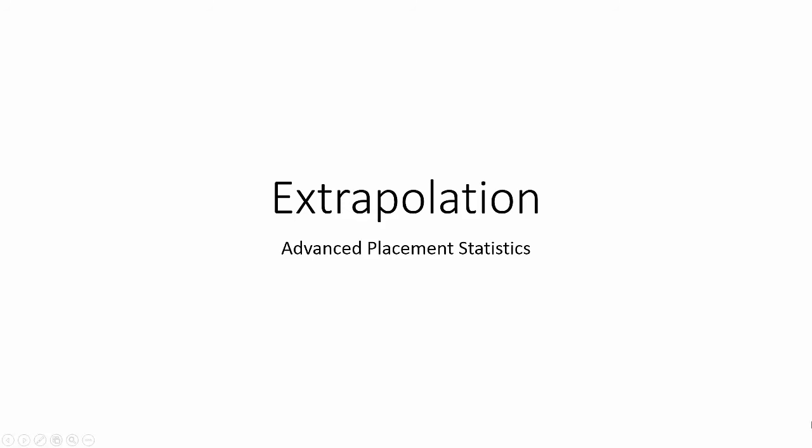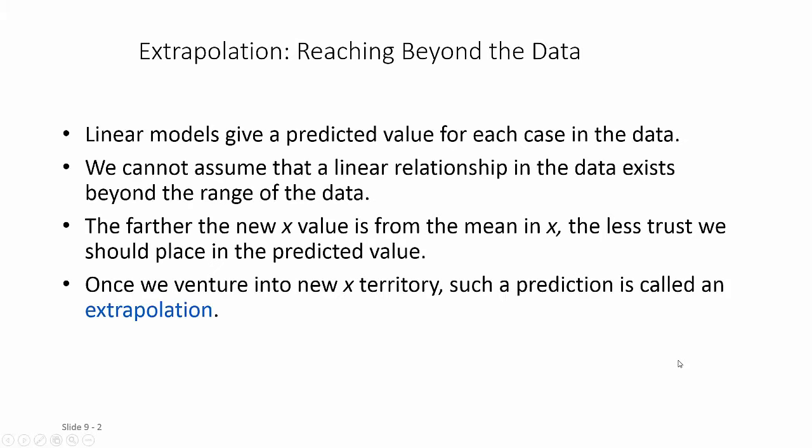Hello everyone. Our next topic is extrapolation, and extrapolation is one of the issues we run into when we want to use our least squares regression line to make predictions. So in general, we can use our linear model to make predictions about different x values, and I've cautioned everybody against using a y value to make a prediction about an x value, but in general we're safe to use x to predict y, except for the cases where perhaps that x value falls far outside of the range of the data used to form the model.